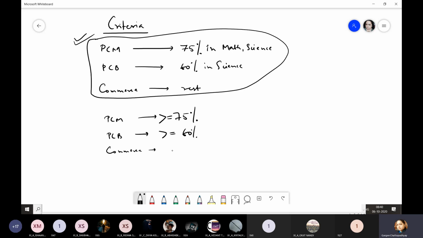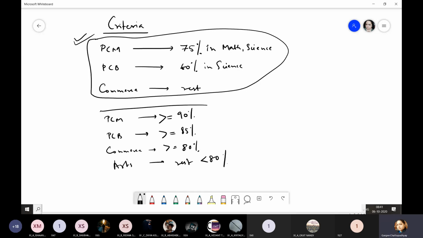If you want commerce, nowadays even for commerce the specification has increased. So maybe they can set the specification for commerce as 80%. And because commerce is set to 80%, obviously PCM would change, and they may set PCM to around 90%. For PCB, they can set it at 85%. Got it? And the rest can go for arts, that is, those who are below 80%. Right? So this is a criteria.